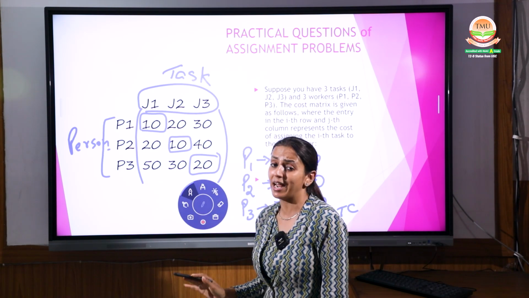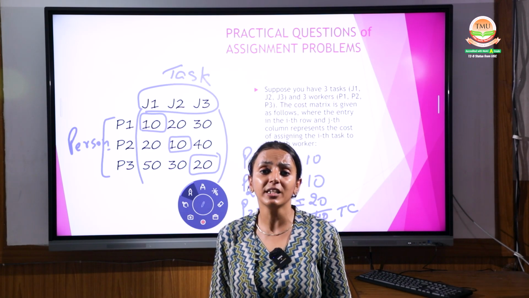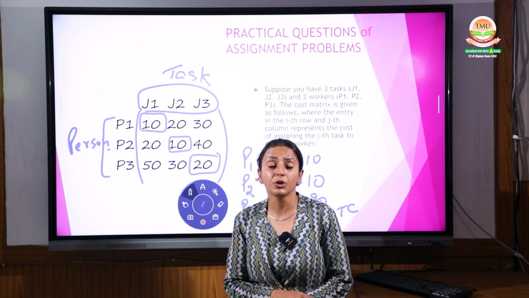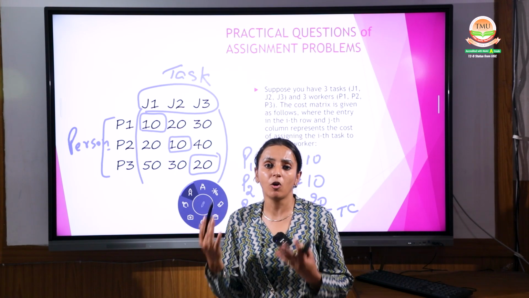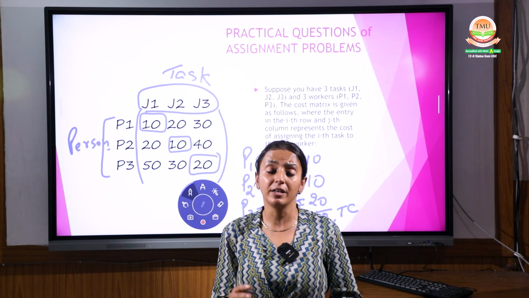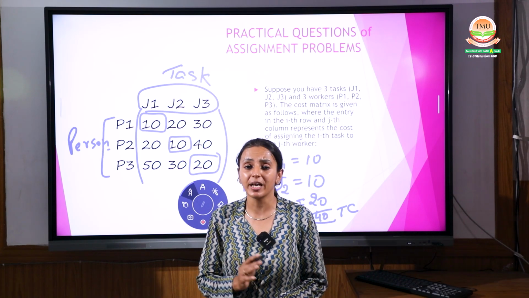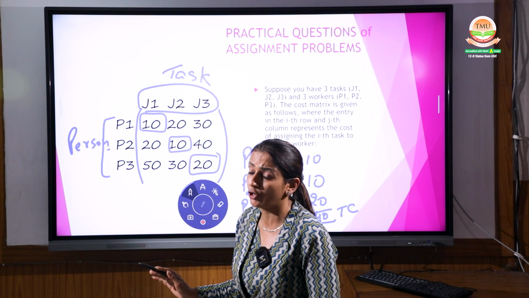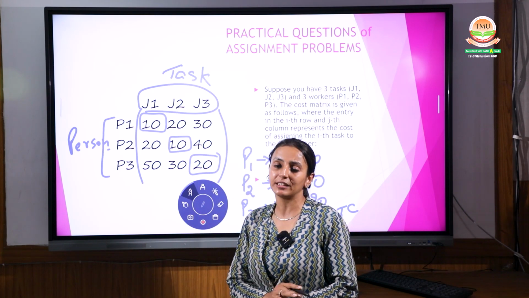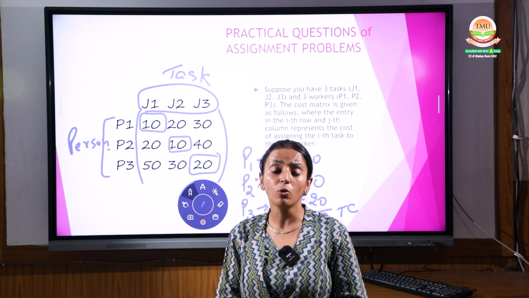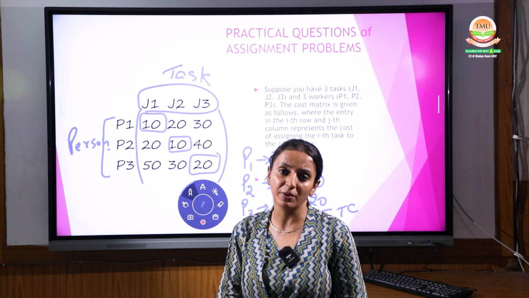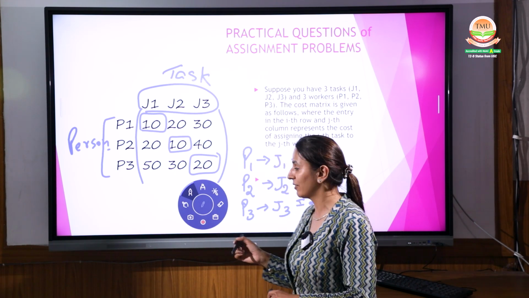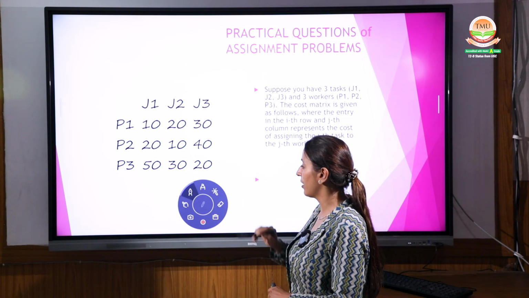This is as per the layman you have calculated it, because you have seen which one will do the best task, the one having the lower cost, right? But now you are not using layman language or layman knowledge. Now you have to use the assignment technique given by the Hungarian concepts, and we have given all the algorithm steps in the session. Now we apply all these steps one by one, and find out whether our answer comes out in a proper way, and whether we are getting the same answer of 40 or not.